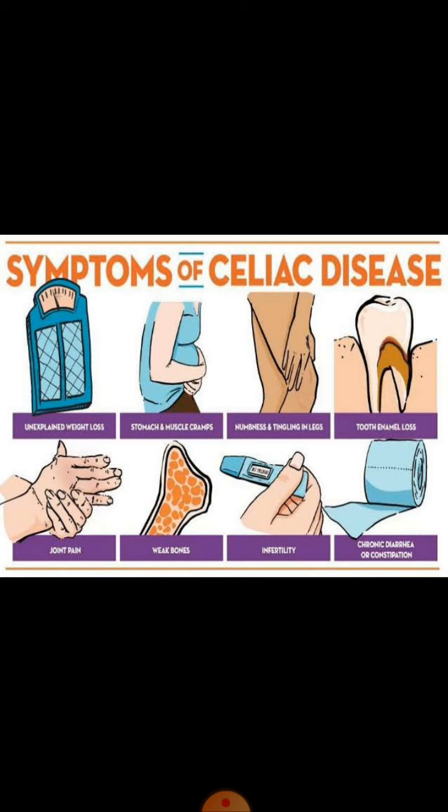Now, what are the symptoms of celiac disease? The general symptoms of celiac disease are slightly different in adults and children. Normally, there is unexplained weight loss, abdominal cramps, diarrhea, constipation, or bloating. Then there are numbness or tingling sensations in the legs, toothaches, joint pains, arthralgia or arthritis. Then there is weakness of the bones, infertility.